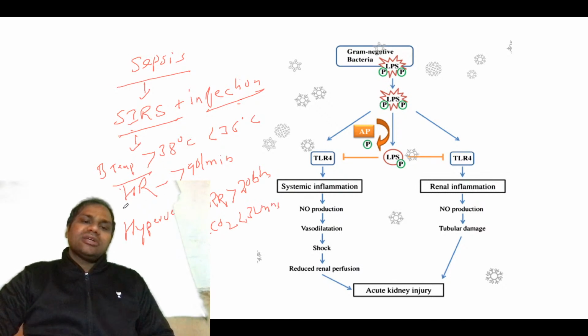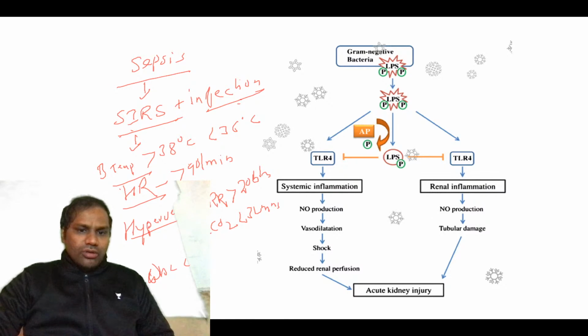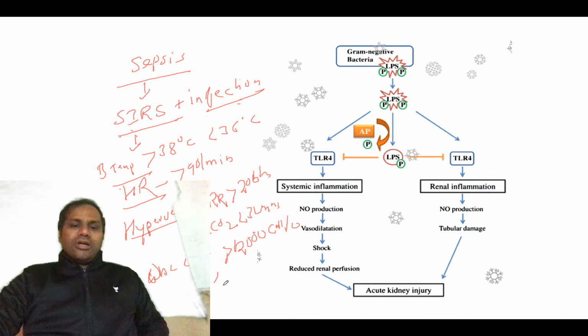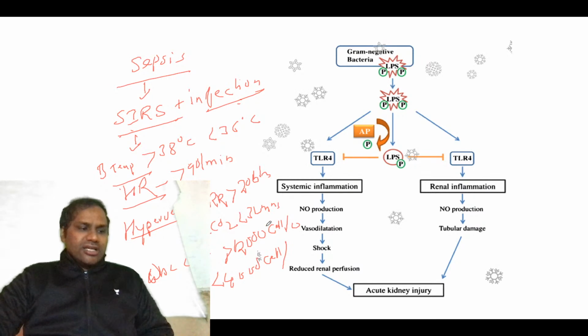Then temperature, heart rate, hyperventilation, and then the WBC count. The WBC count is greater than 12,000 cells per liter, or it can be less than 4,000 cells per liter.